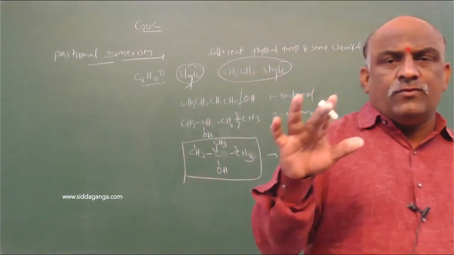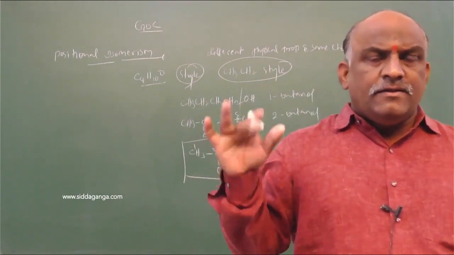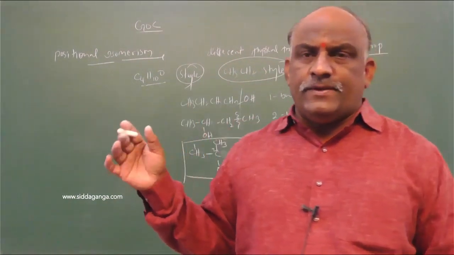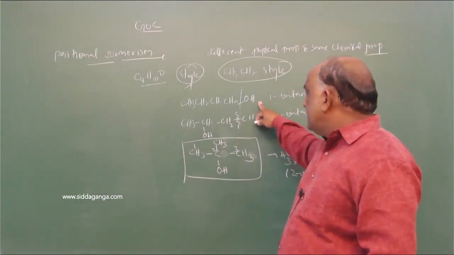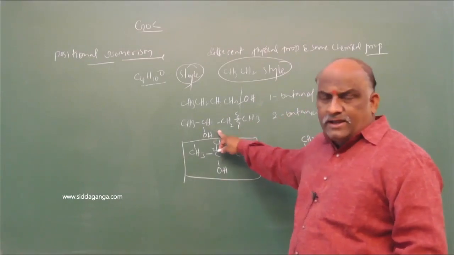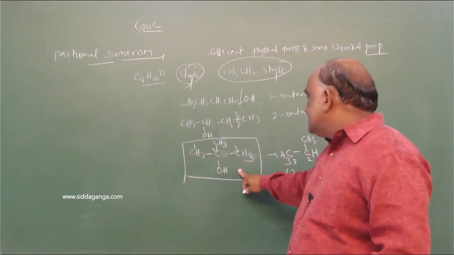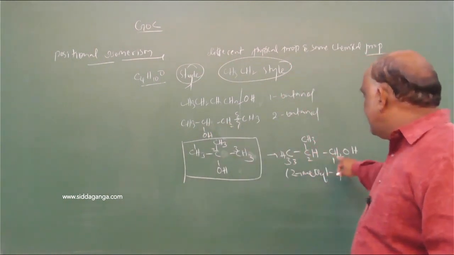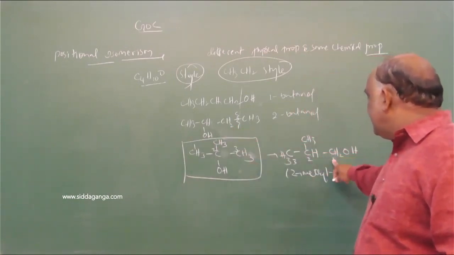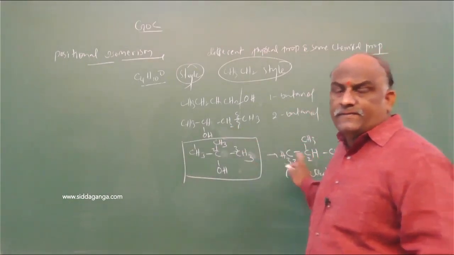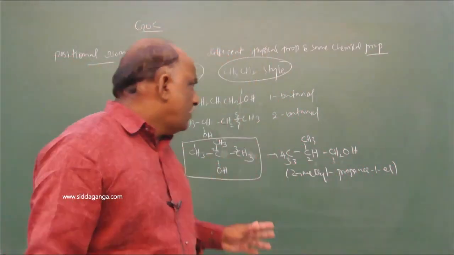Butyl is available in 4 forms: normal butyl, isobutyl, secondary butyl, tertiary butyl. This is a normal butyl, and this one is an isobutyl, because of removal of hydrogen from isobutane. This is tertiary butyl, and this is a secondary butyl. So don't get confused, my dear students.